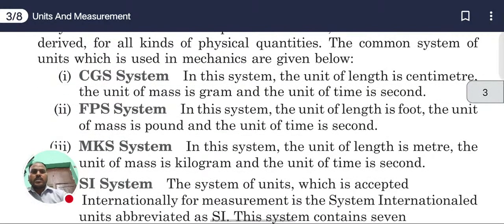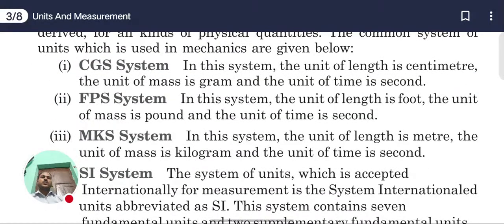First is the CGS system. In this system, the unit of length is centimeter, the unit of mass is gram, and the unit of time is second. Second is the FPS system.